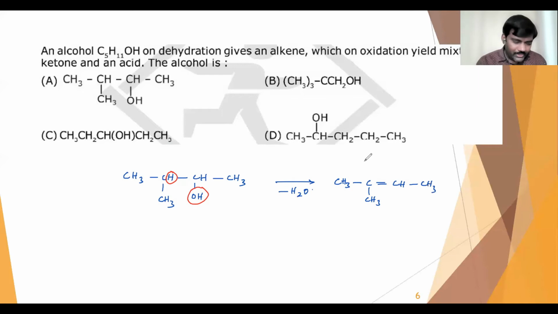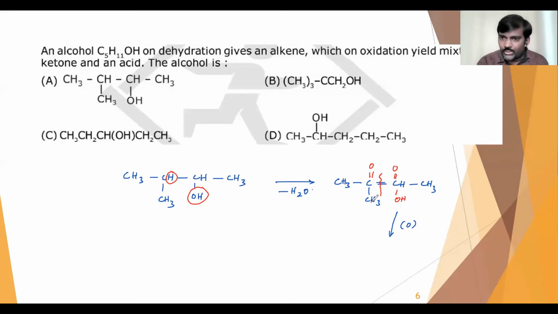Now this alkene on oxidation. When you do the oxidation for this alkene, the double bond will break here, and this will convert into C double bond O, and this will convert into COOH, because that hydrogen can also be replaced by a hydroxyl group.